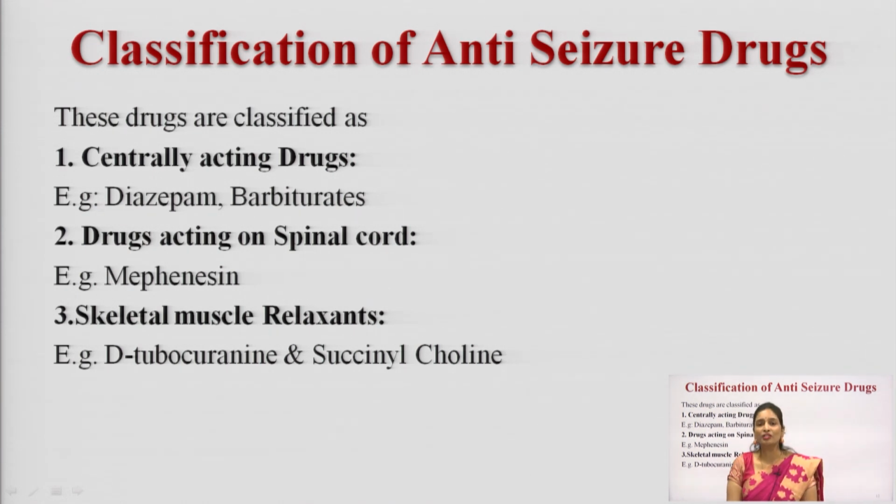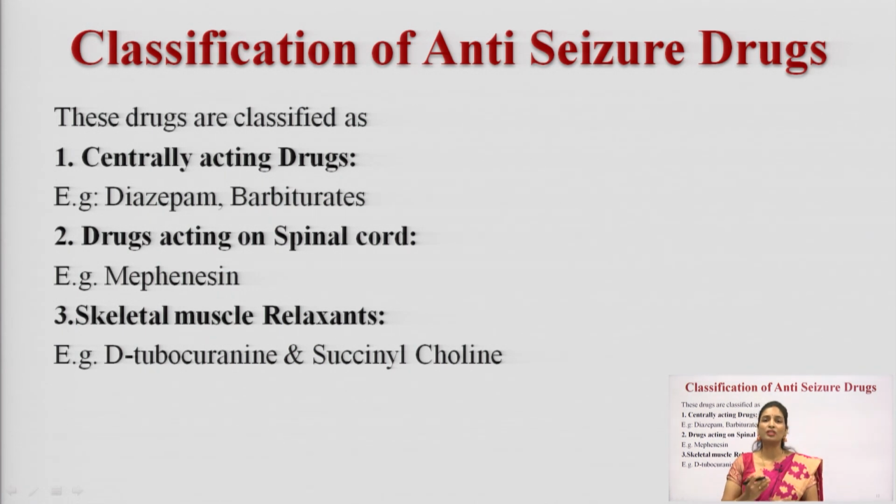So, what is the difference between these drugs? Anti-seizure drugs have been classified into mainly two types: anticonvulsant drugs and anti-epileptic drugs. What is the difference between the anticonvulsant drugs and anti-epileptic drugs? Anticonvulsant drugs are the drugs which will abolish the seizures. Okay, are you getting the point? Both anticonvulsant drugs and anti-epileptic drugs are given to treat the seizures.